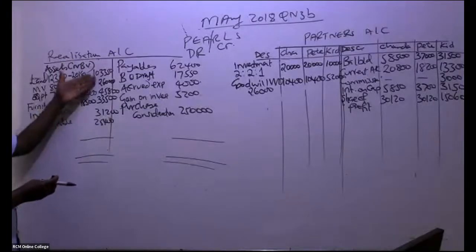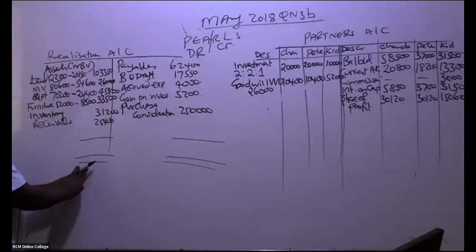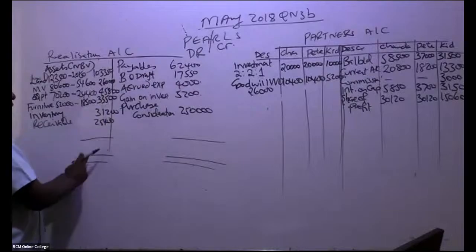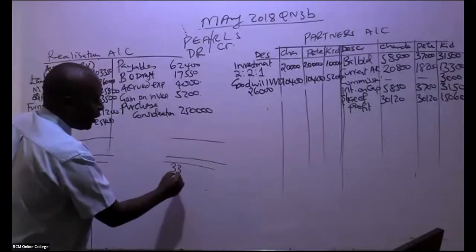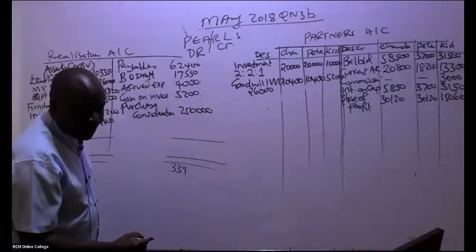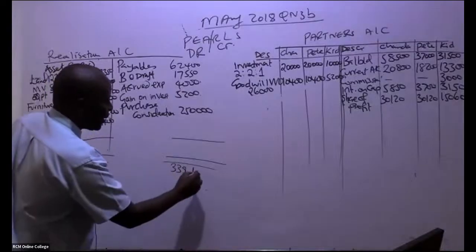Somebody in this case here, go ahead and add this side. Give me a number to write here. If goodwill wasn't written off, thanks for that question, and you are told it has automatically been taken by the new company, you would have debited it here. So the credit side, I'm being told, is 339,150 credit.